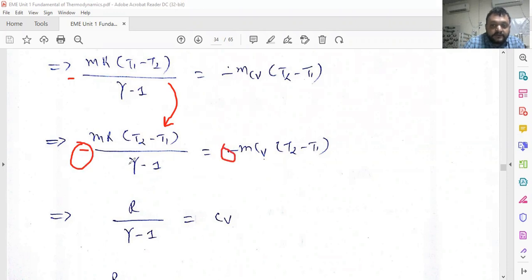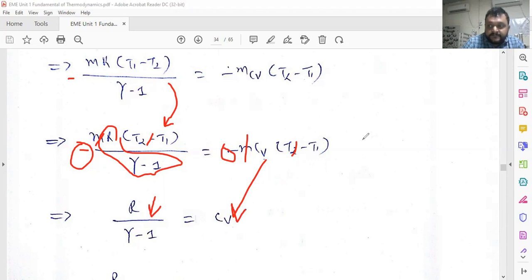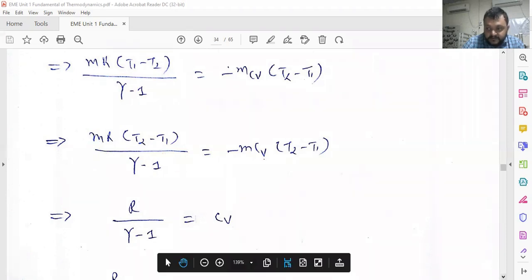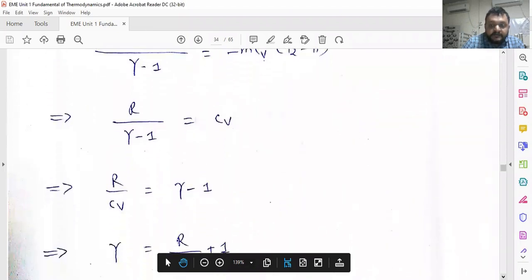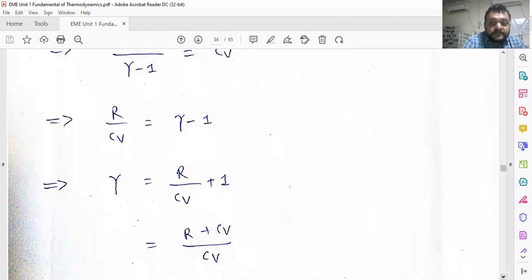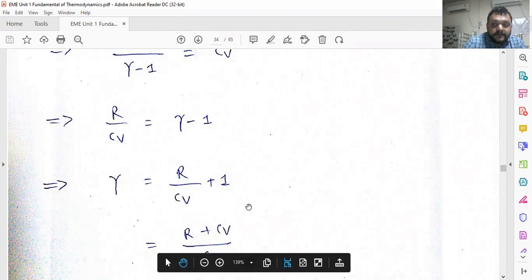So this becomes R, M is gone away, minus is gone away, and T2 minus T1 is common from both sides. So what is remaining? R divided by gamma minus 1 is equal to CV. Okay, so you have to again rearrange this term. R divided by CV is equal to gamma minus 1. So gamma is equal to R divided by CV plus 1.